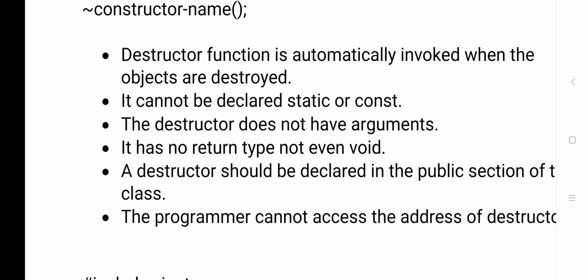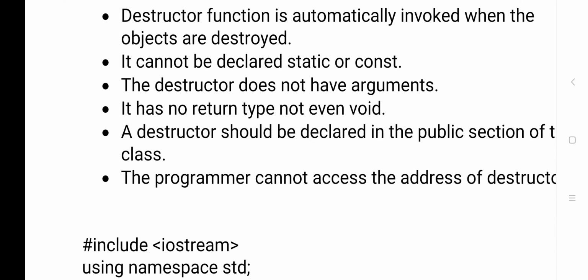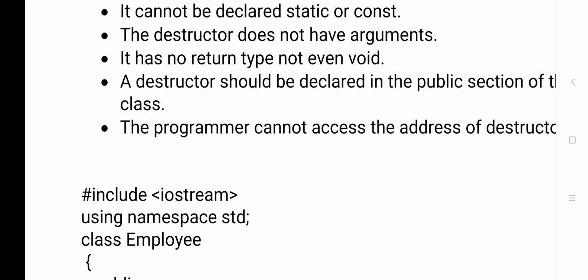Next, destructors do not have arguments. The destructor is only for terminating, so there is no need to give values to it. Next, a destructor should be declared in the public section of the class. Just as you create the constructor in the class itself, similarly you should create the destructor inside the class only, and that should be in the public section.